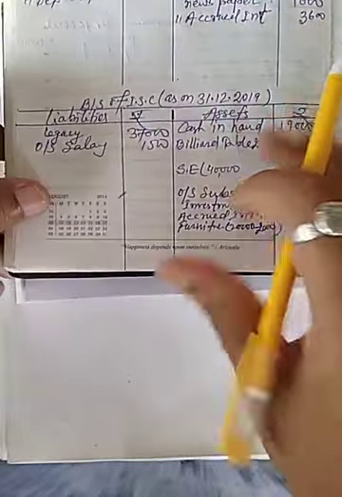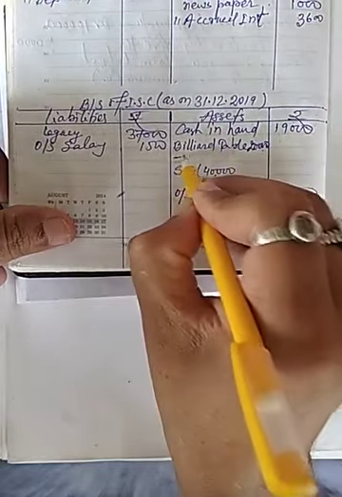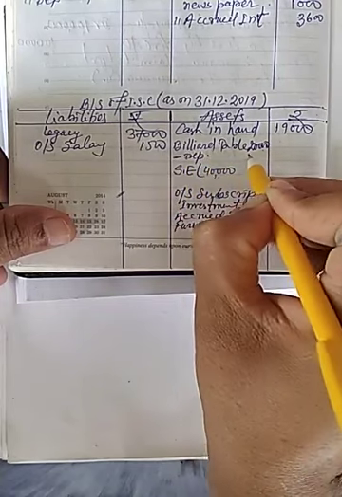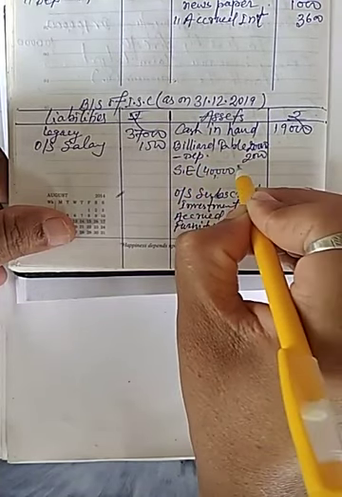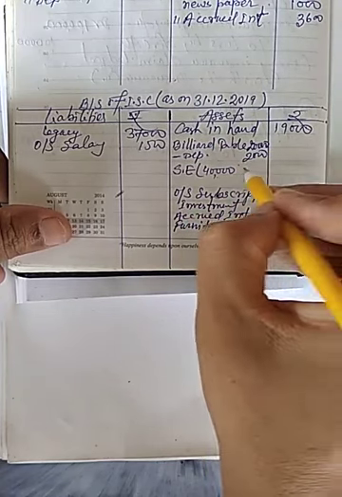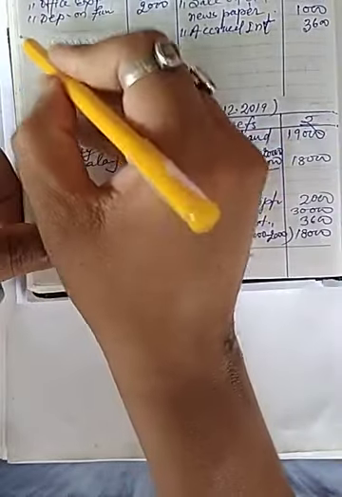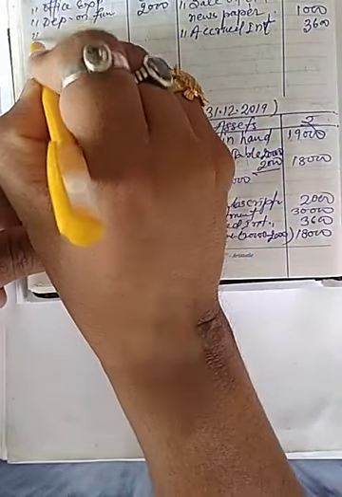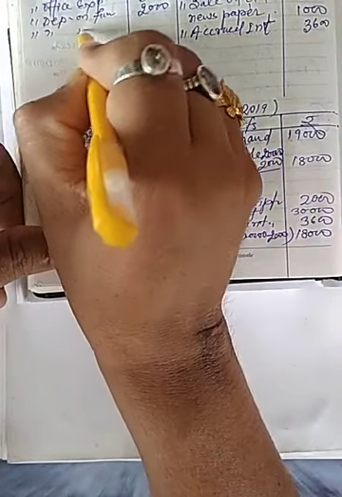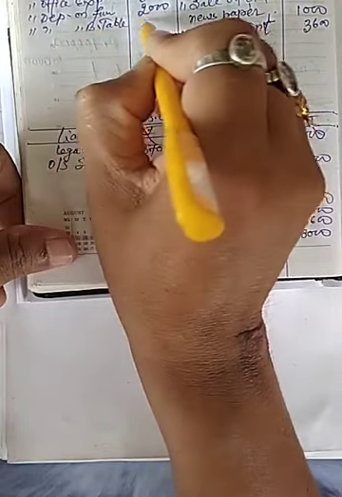Now billiard table is also given 20,000 and minus depreciation 2,000, so total will be 18,000, and also in expenditure side, depreciation on billiard table 2,000.